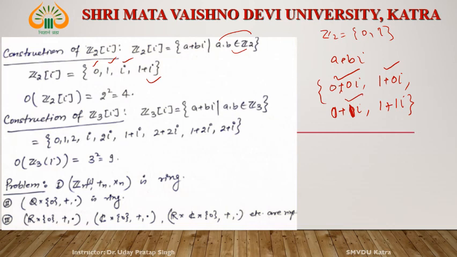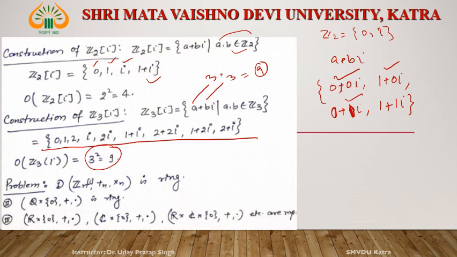Similarly, you can construct Z3[i]. The order of Z3[i] is 9. Similarly, the order of Z5[i] is 5 squared, that is 25. Here there are 3 possibilities of a and 3 possibilities of b, so there are a total of 9 elements. Okay, you can form a composition table of Z3[i] and Z2[i], and you can check this is a ring.